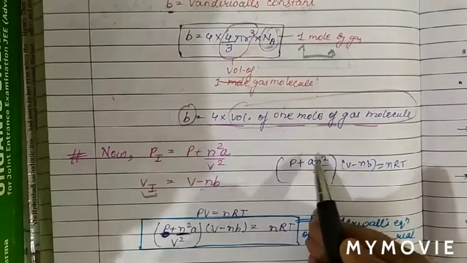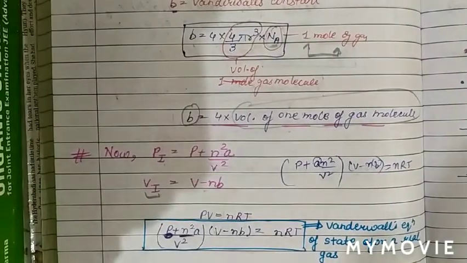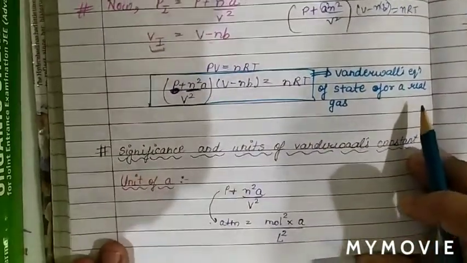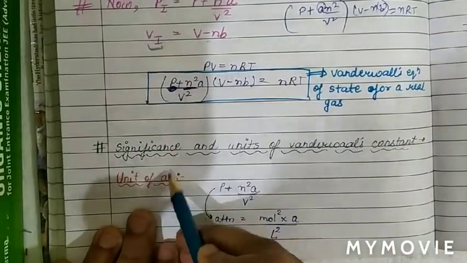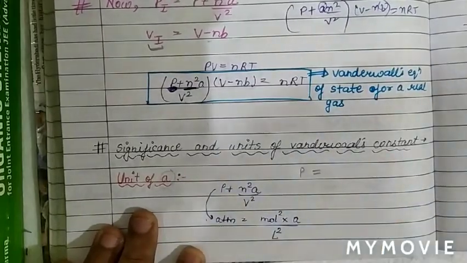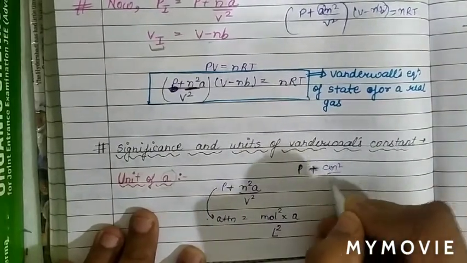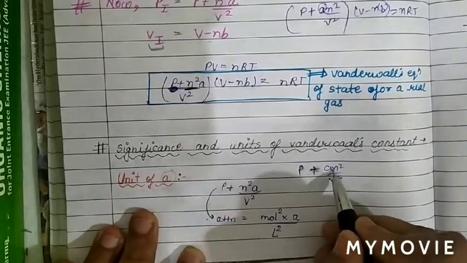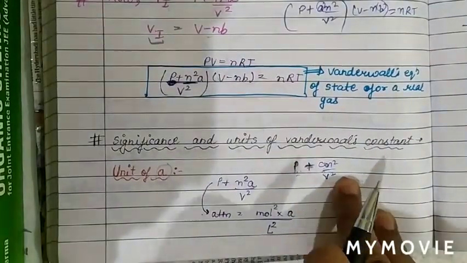Now we will study the significance and units of the van der Waals constants a and b. What is the unit of a? As we can see, the pressure now is P plus an square upon V square, and we know that only pressure can be added to pressure, volume can be added to volume, and length can be added to length. So the same units are added.